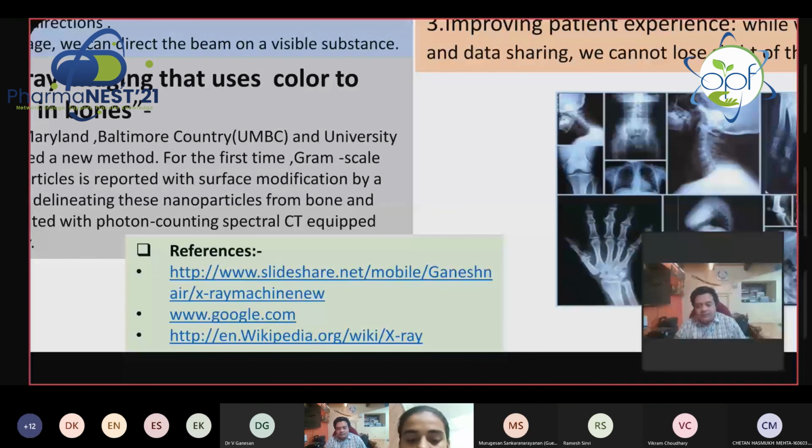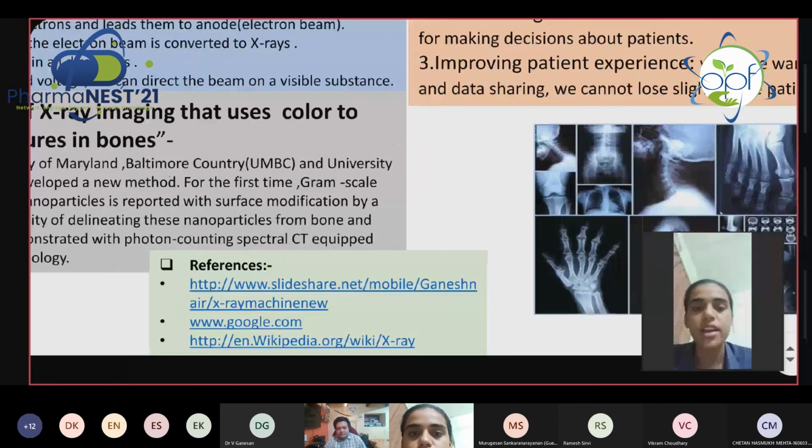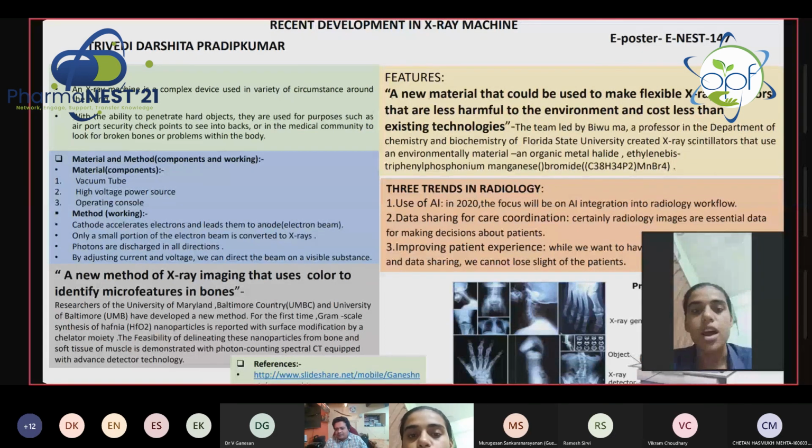Sir, AI can rapidly analyze diagnosis or any bone crack.